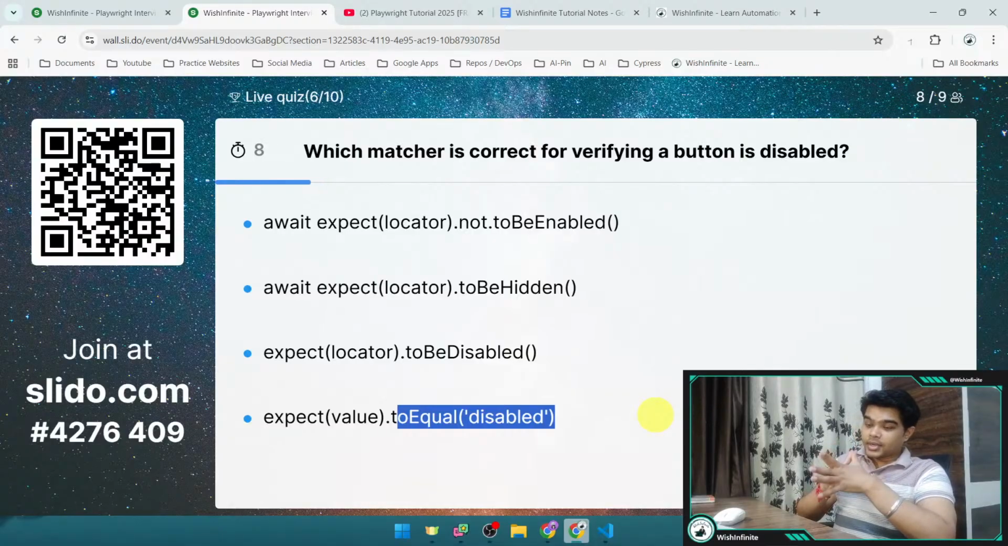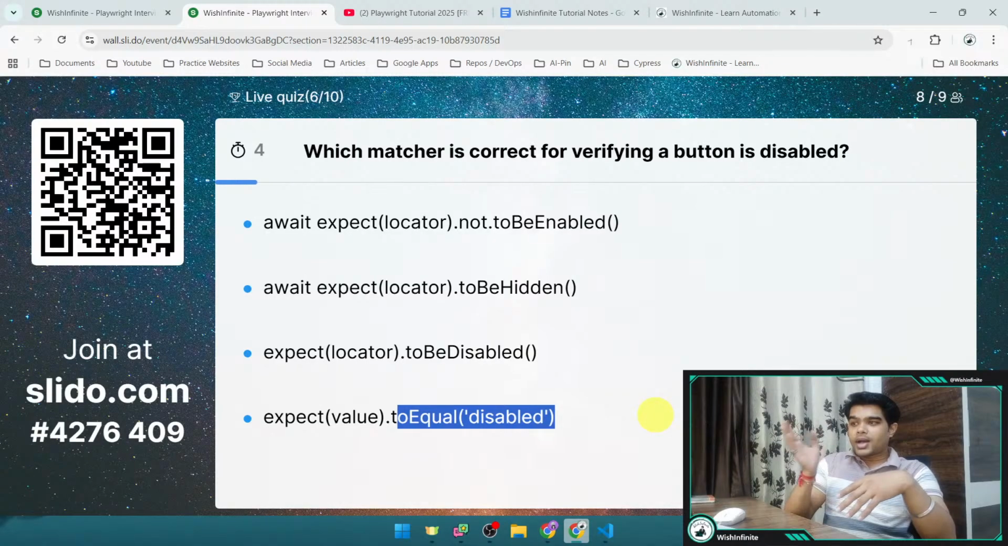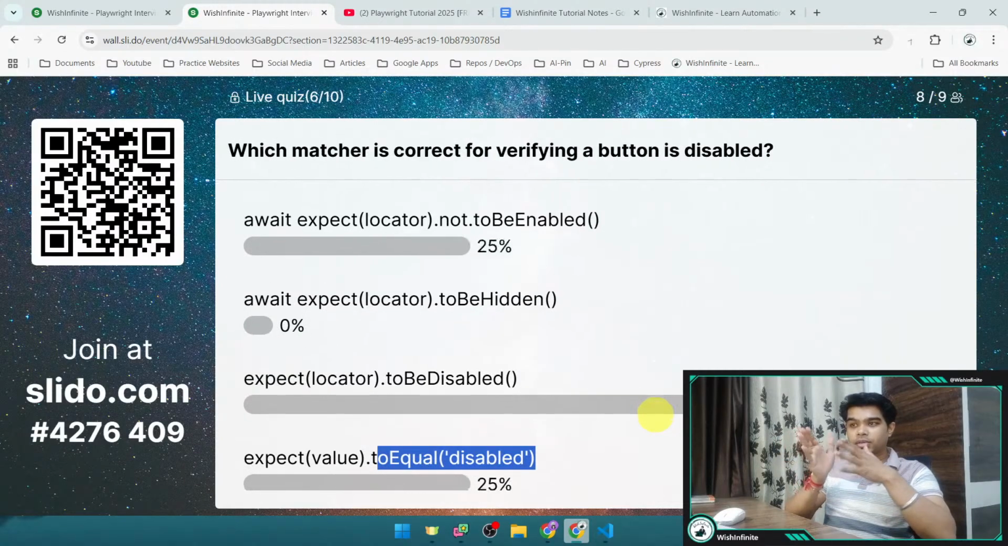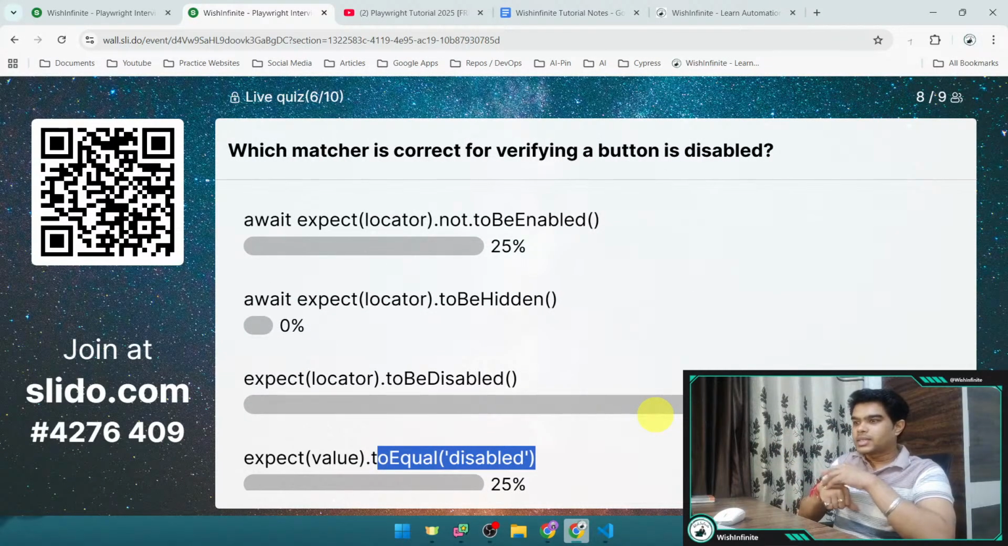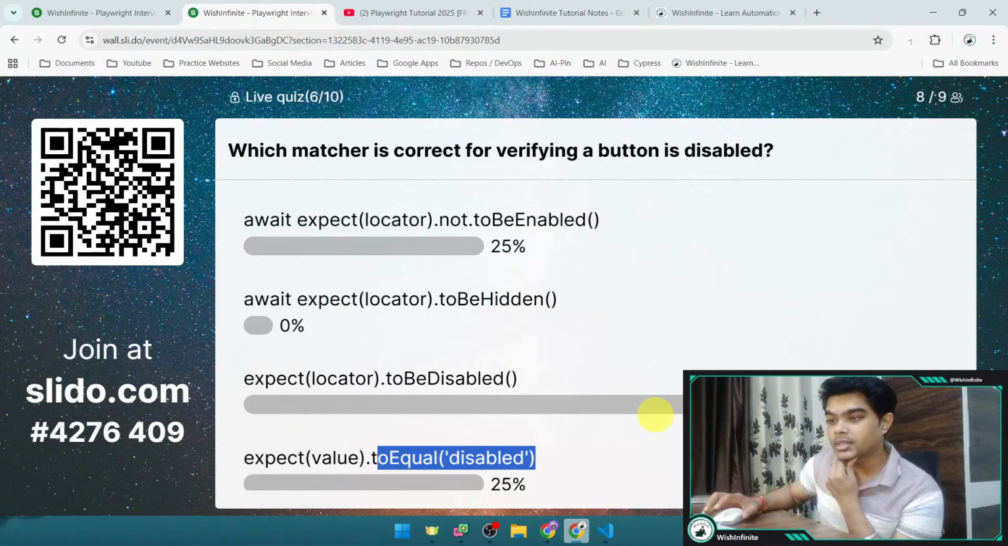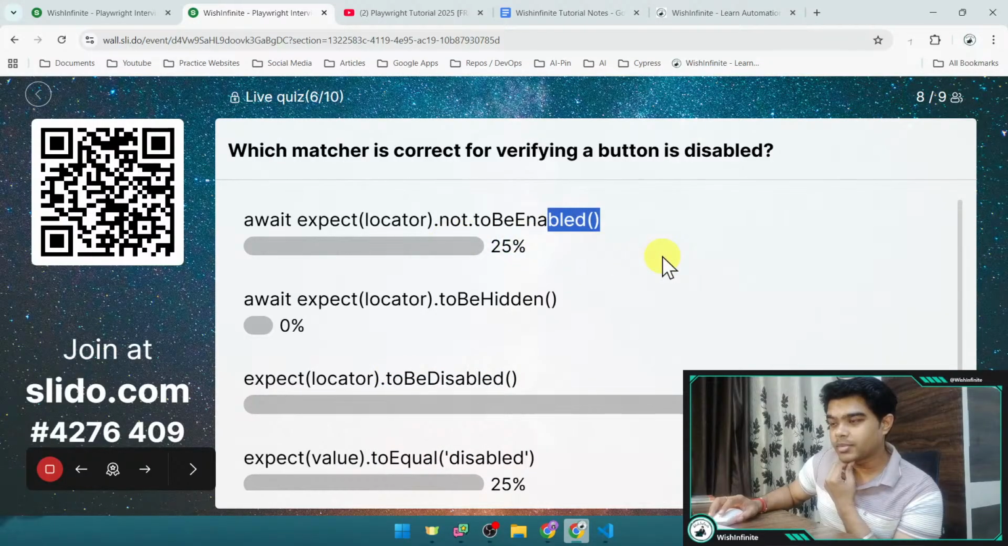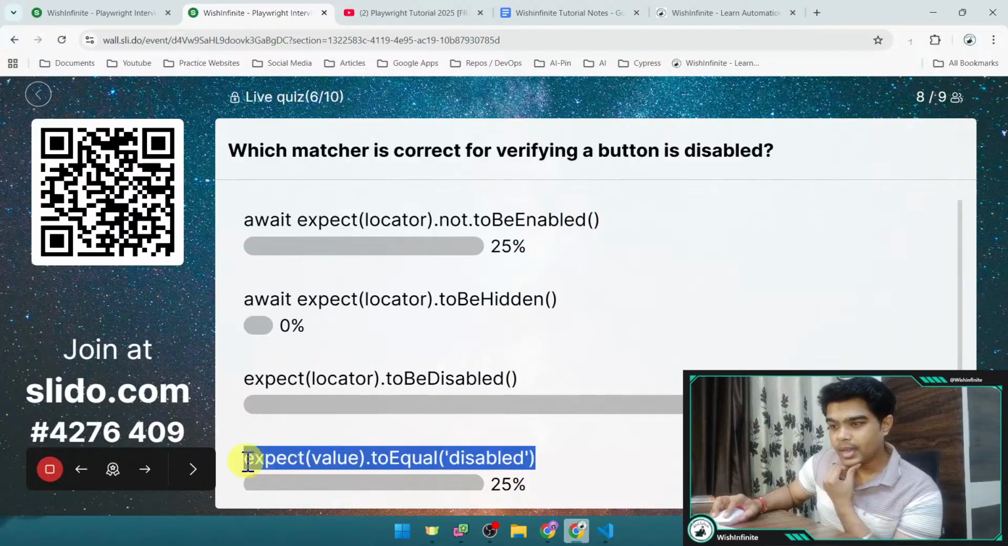And as I told, it is not necessary that you will get the same question in your interview. There can be some different questions related to the assertion, but if you have covered this particular topic, you should be able to give such answers, right? And 75% people have selected to be disabled. 25% people have selected not to be enabled, and 25% selected to equal disabled.